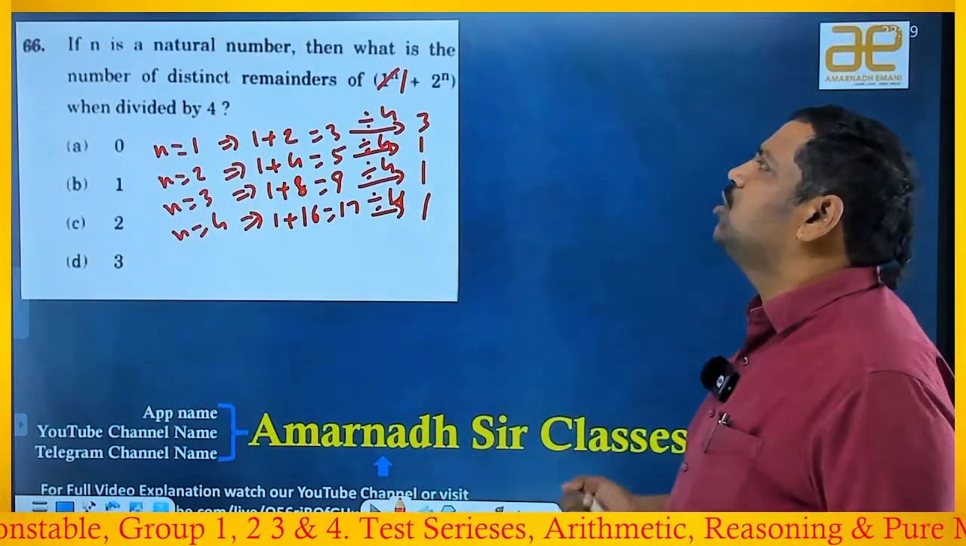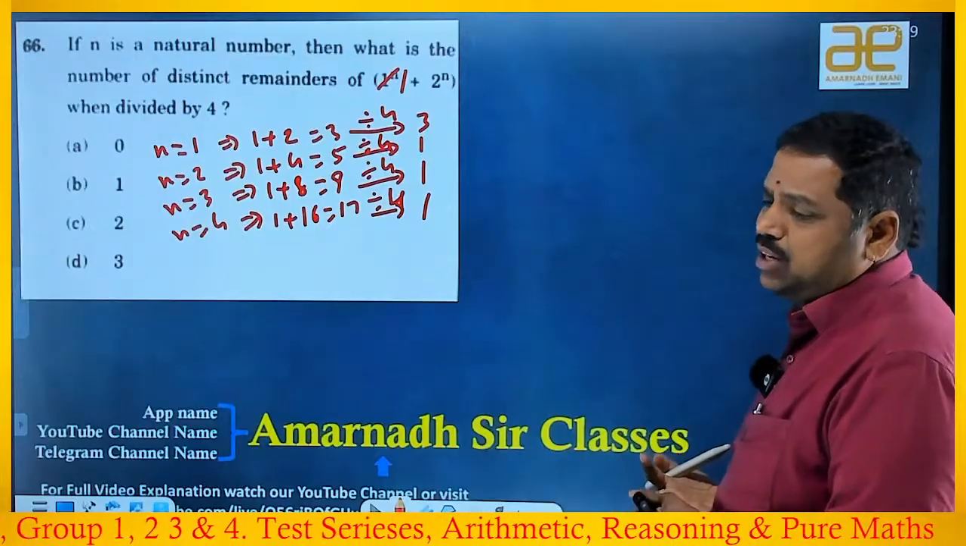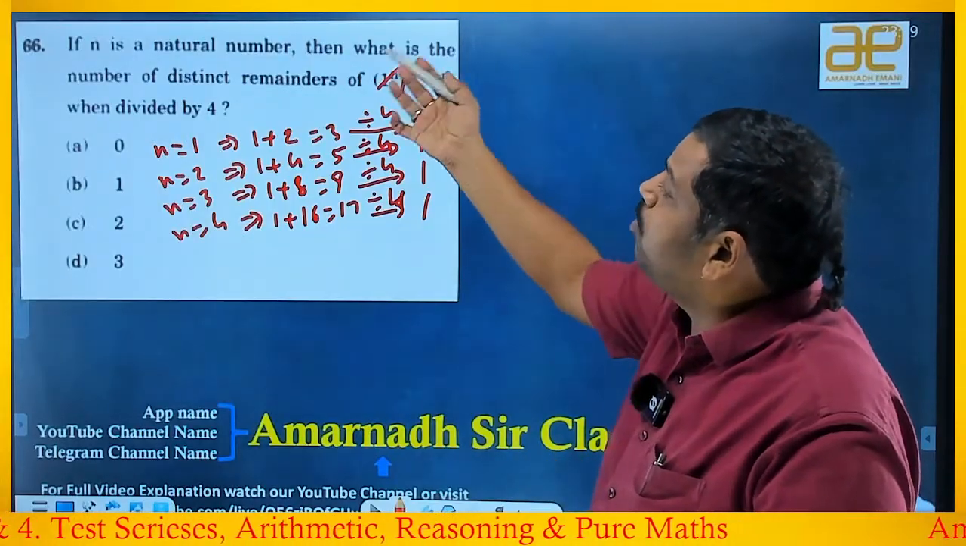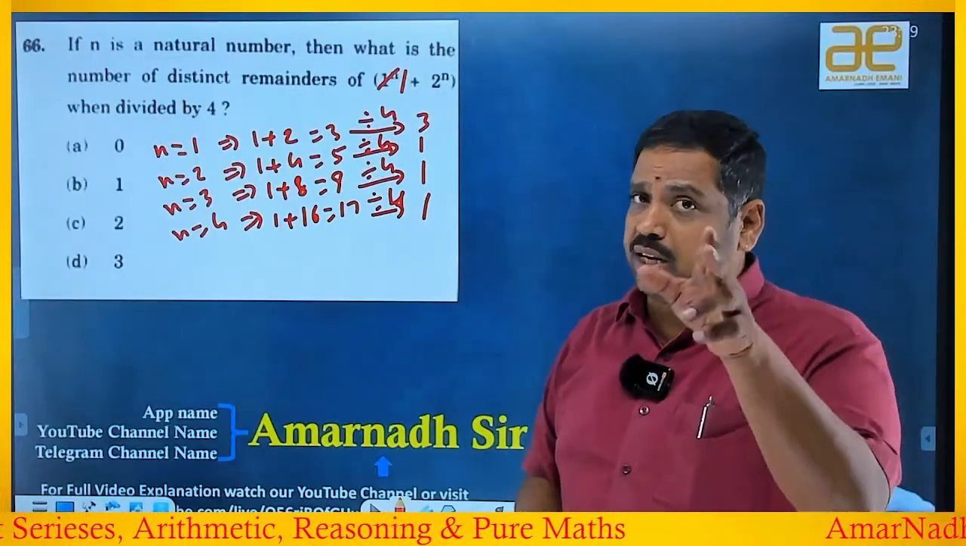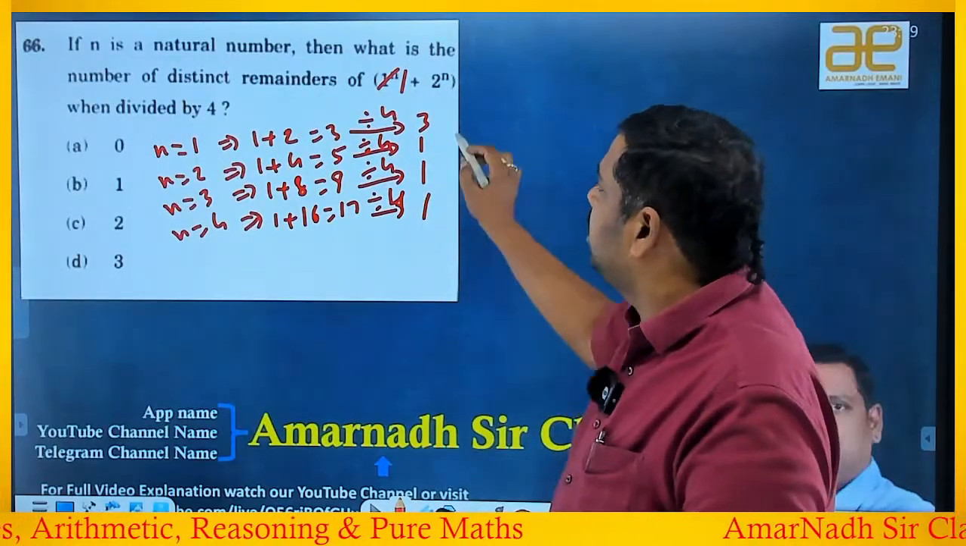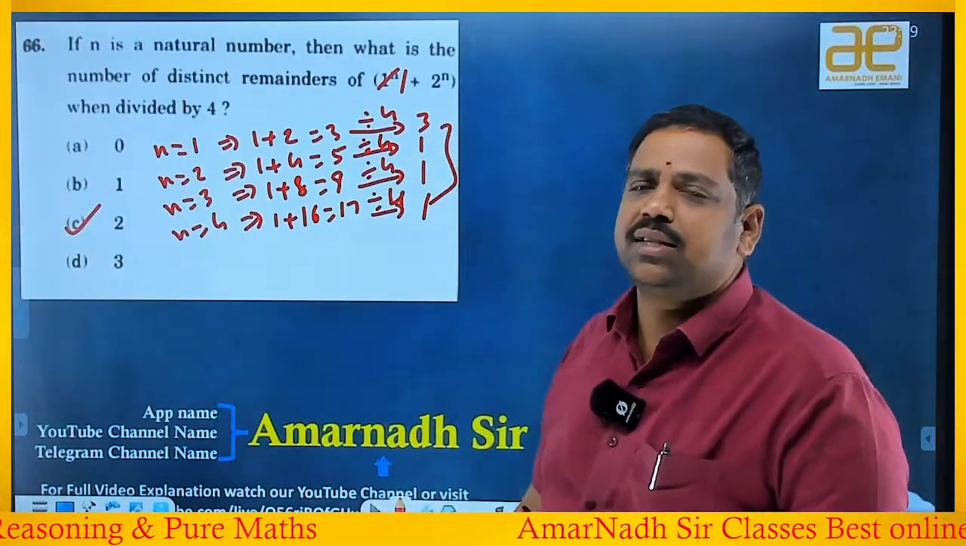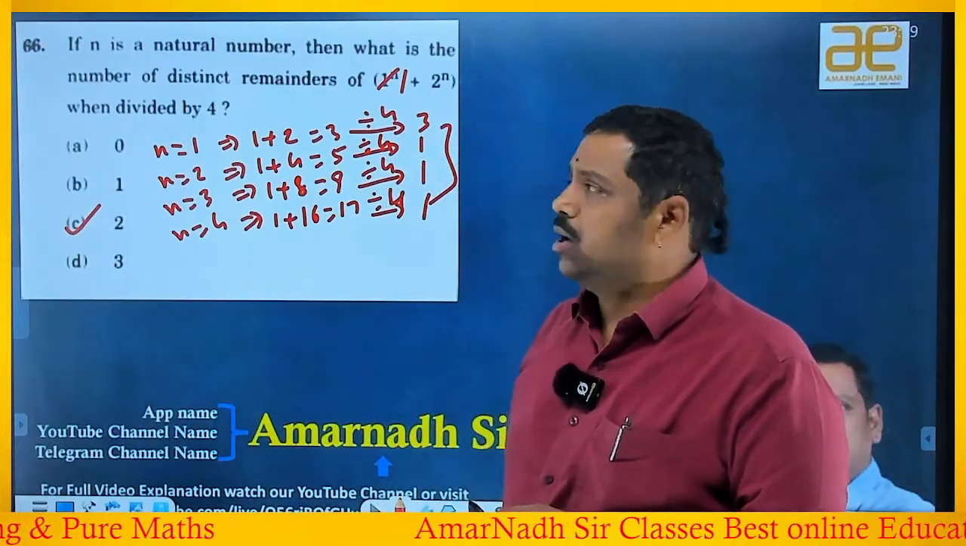He said n is a natural number, not specifying that it is greater than 1, less than 1, equal to 1, etc., right? Okay. So what is the number of distinct remainders? He is not asking what the remainder is. Number of distinct remainders. What will you get? 3 and 1 only, right? How many are possible? 2 only. So C is the answer. Understood here? The next beautiful one.